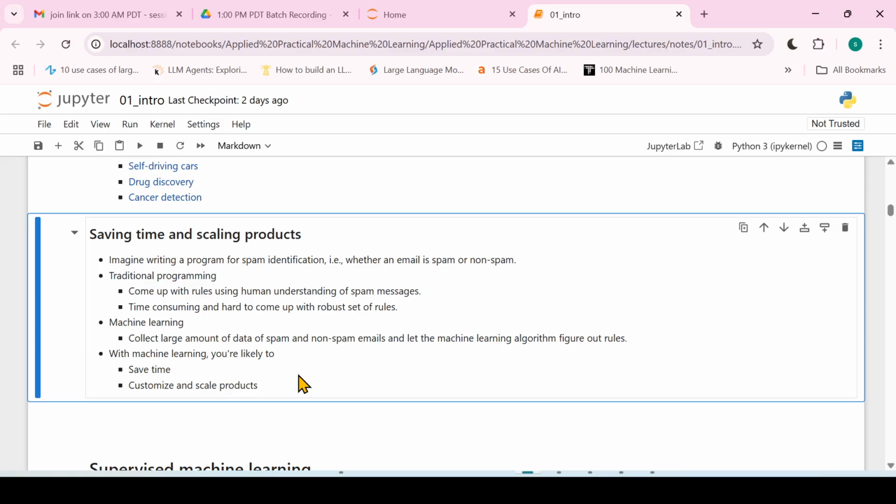If you had to write such a program by hand, it would take a lot of time to understand the message. As a human, understanding a spam mail is a little bit easier, but transforming our understanding into usable code is very hard. It's a very difficult problem. You would have to set rules for every kind of small thing.